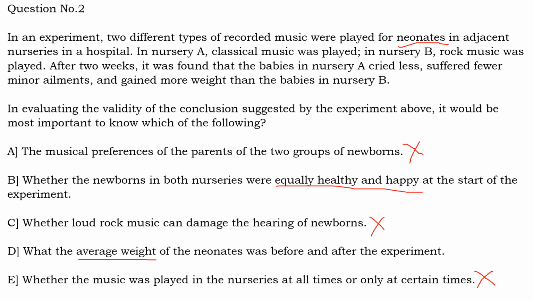Whereas option D is talking only about the weight, which is only one aspect of the health. The other aspects are not considered. So this is why B is a better answer than D. D is not a wrong answer, but D is not a better answer than B.